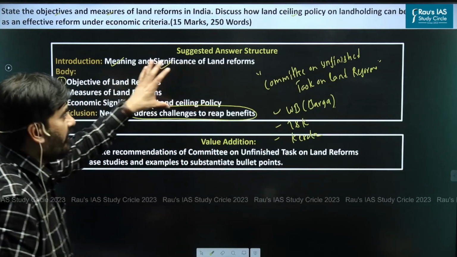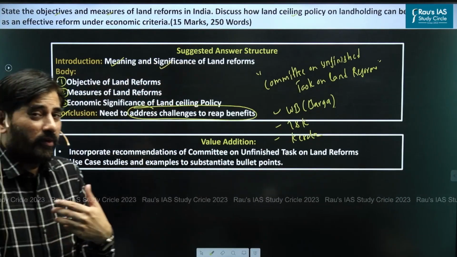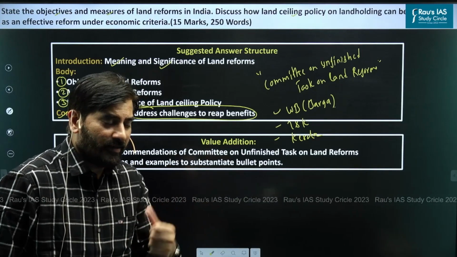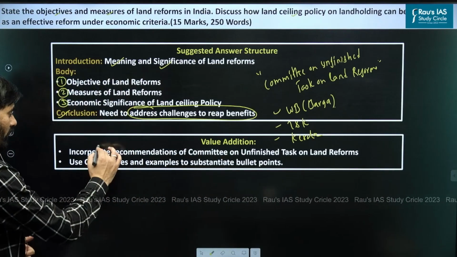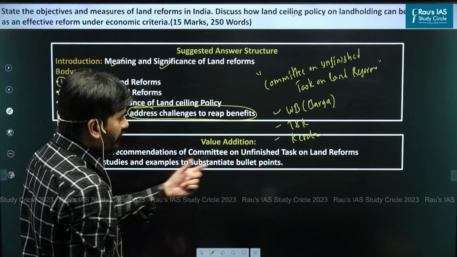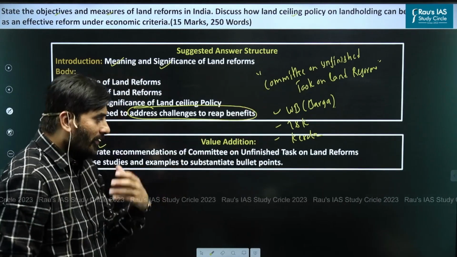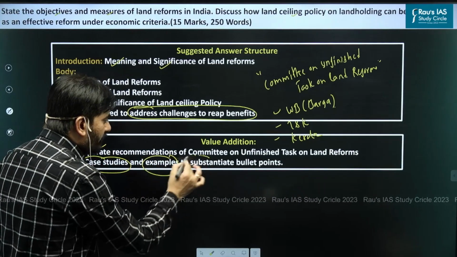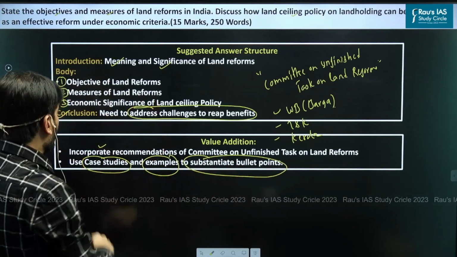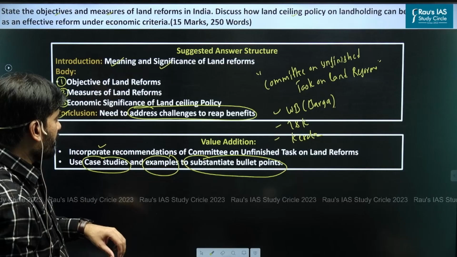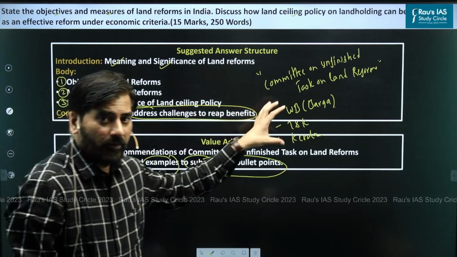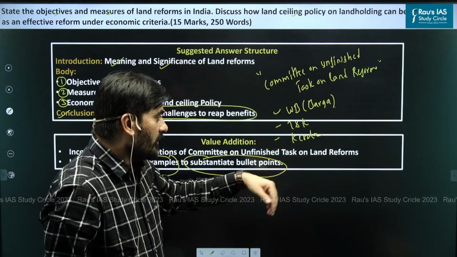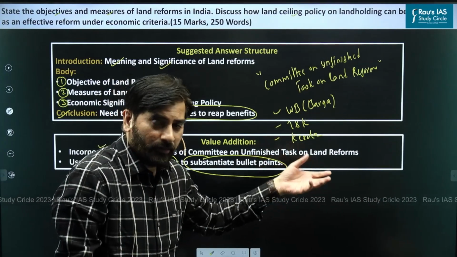Now this is an average answer. How can you enrich your answer? Value addition. How to convert an average answer into an excellent answer? One, you can incorporate the recommendations of the Committee on Unfinished Task on Land Reforms, like I said, and you can use case studies and examples to substantiate the bullet points with respect to, say, economic significance or how the land reforms have been successful in certain parts of India, like Operation Barga, like the Kerala example, and so on.